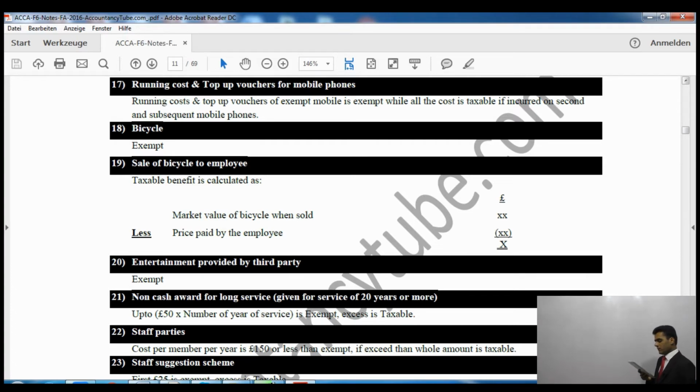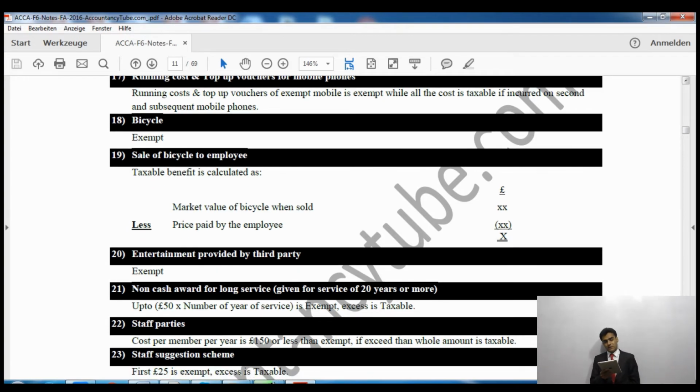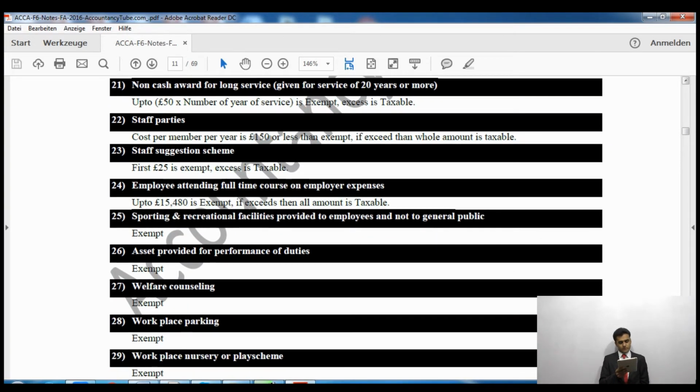Entertainment expenses by third parties. Now, if any third party has provided any entertainment, that will be exempt. It does not say employer, it's a third party, so that's why it is exempt. A non-cash award for long service, given for a service of 20 years or more. If you have worked for a company for 20 years or more and it gives you some benefit, that will be exempt up to £50 multiplied by the number of years. If it exceeds, then it will be taxable, and only if you have worked for the company for 20 years or more, not for fewer years.